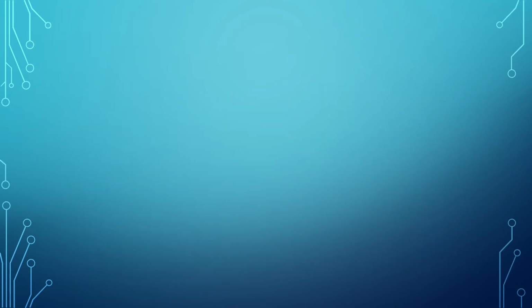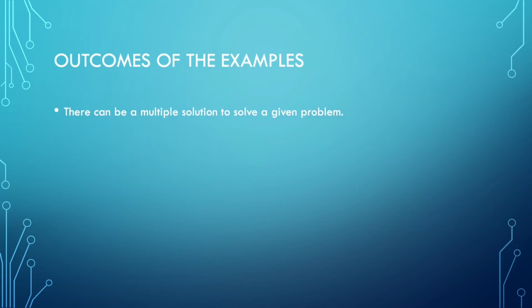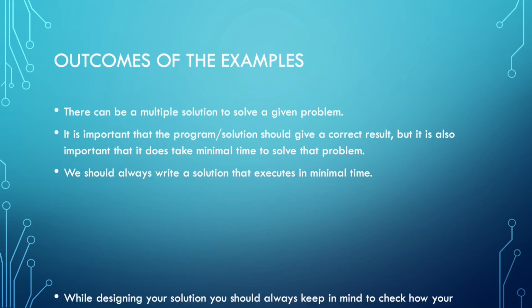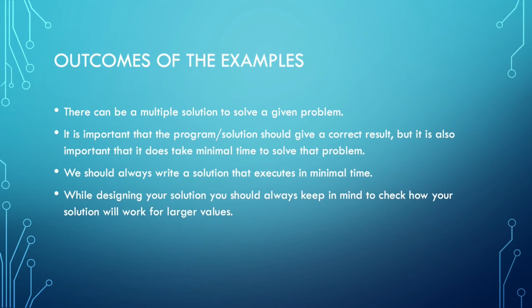Now let us see what the outcomes of the example we discussed are. First of all, as we have seen, there can be multiple solutions for a given problem, but it is very important that the program or the solution gives a correct result, and also that it takes minimal time to solve that problem. We should always write a solution that executes in minimal time. While designing your solution, you should always keep in mind to check how it works for larger values.